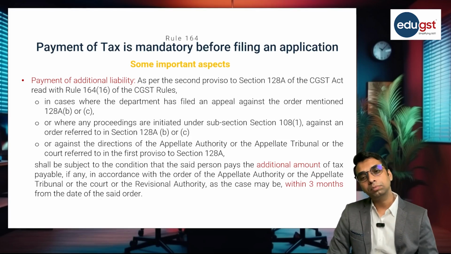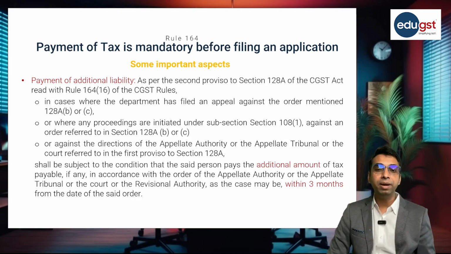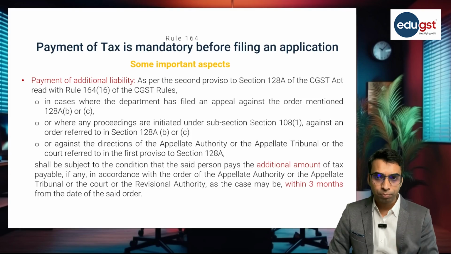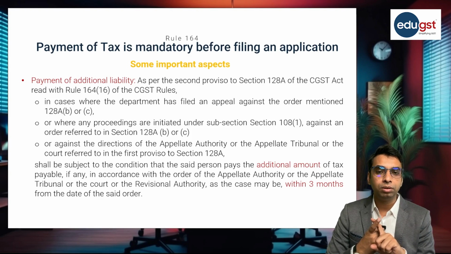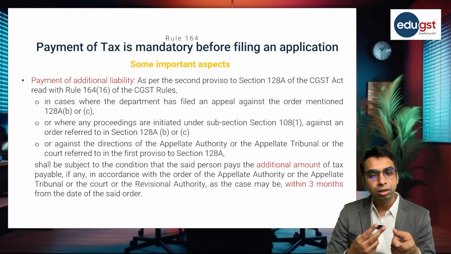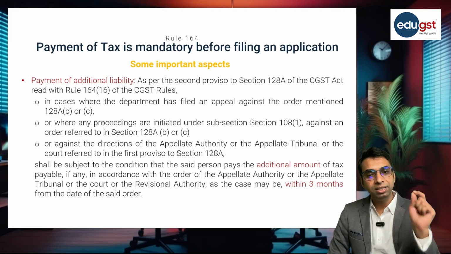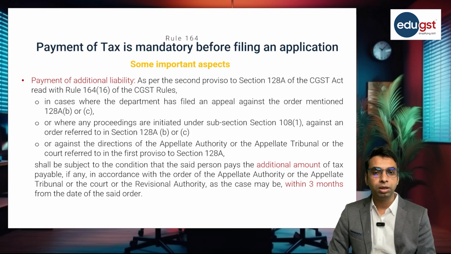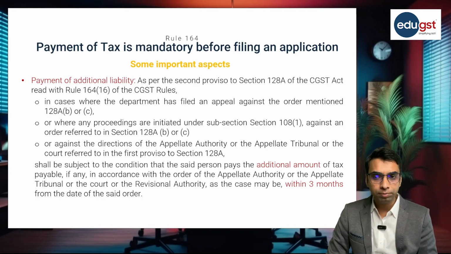Now sometimes some additional liability may arise. How? The department can go against the order. Under revisionary proceedings, the department may find that the amount which was calculated by the adjudicating authority is incorrect, so they can increase the amount.